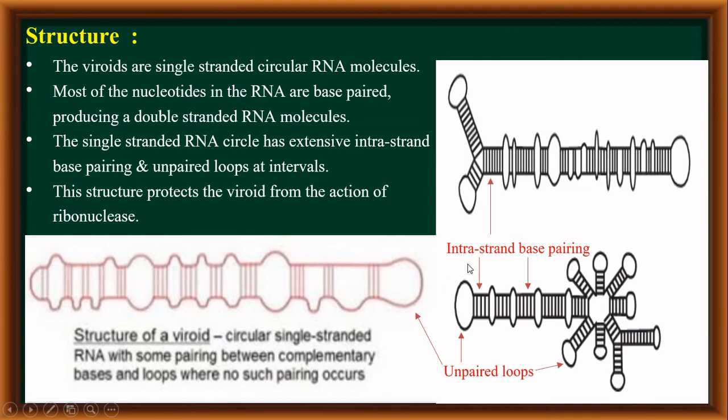So you can see here the structure of viroids. The structural variations may occur in different types. There can be a rod type of viroid structure or a branched viroid structure. In each of these structures, there is intrastrand pairing between complementary bases, and loops where there is no such pairing. So this is about the structure of viroids.